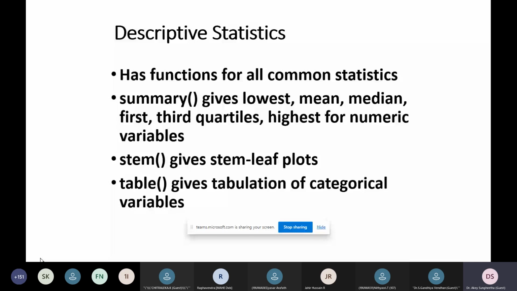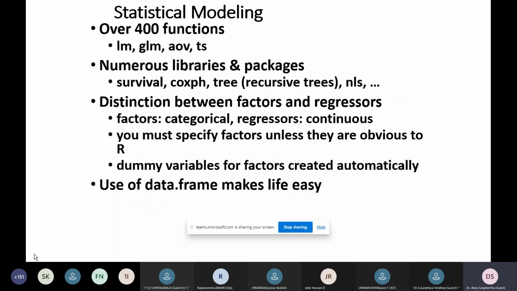And we also use the stem function, for example, if we want to plot a stem-and-leaf display. To plot the information about the leaf stem, we can use the stem function, and we can arrange the values in tabulated format using the table function. These are some functions that can be used for descriptive statistics using the R tool.